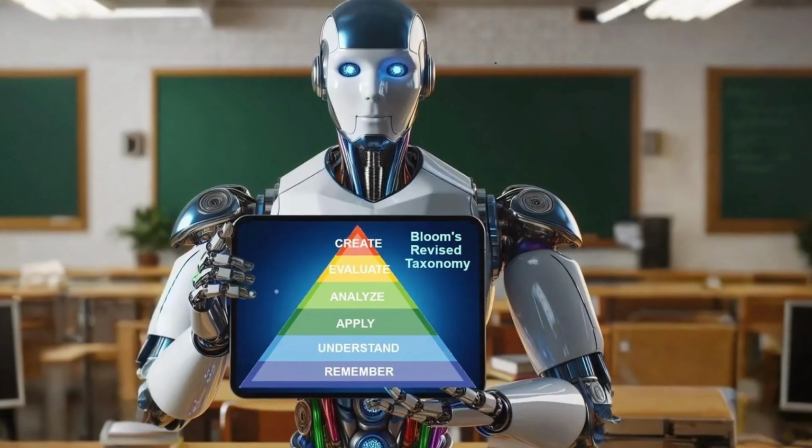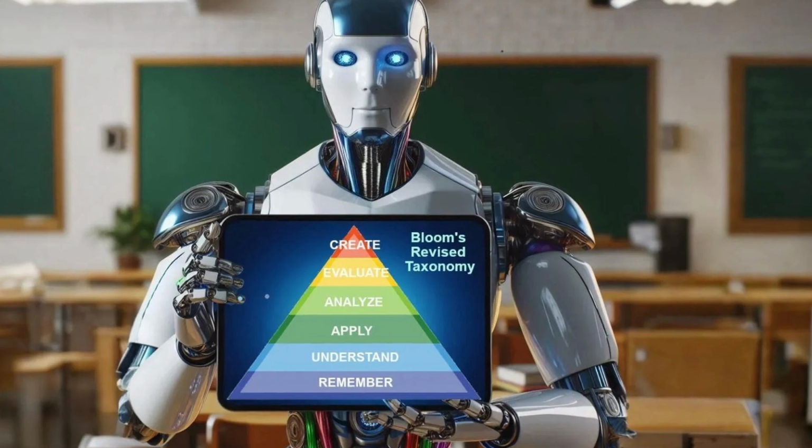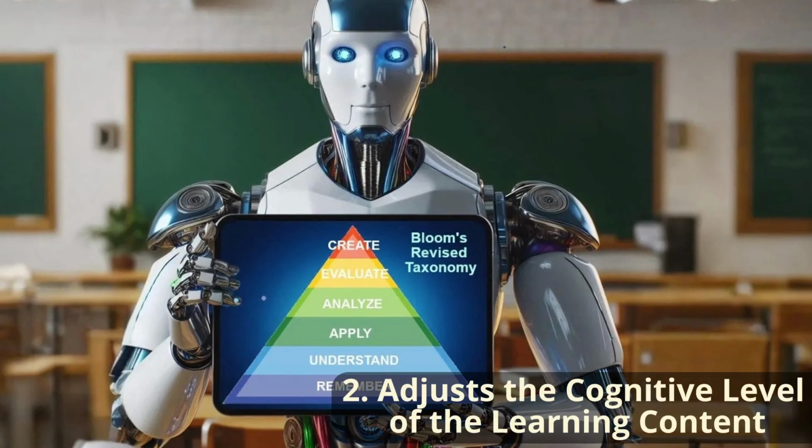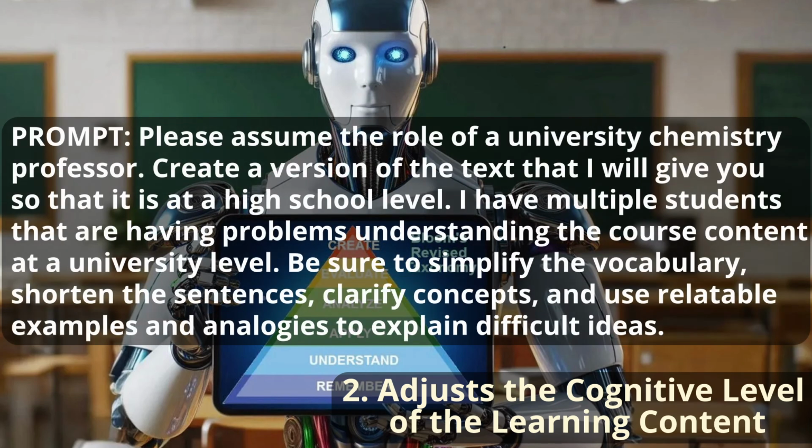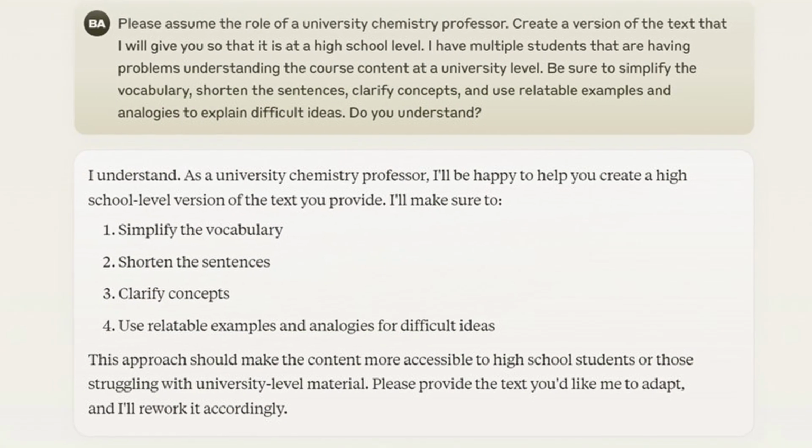Another way that we can use the power of AI is by helping us to adjust the cognitive level of the learning content. So I can go in and use a prompt such as, please assume the role of a university chemistry professor. Create a version of the text that I will give you so that it is at a high school level. I have multiple students that are having problems understanding the course content at a university level. Be sure to simplify the vocabulary, shorten the sentences, clarify concepts, and use relatable examples and analogies to explain difficult ideas. Sure enough, we get really great information back.